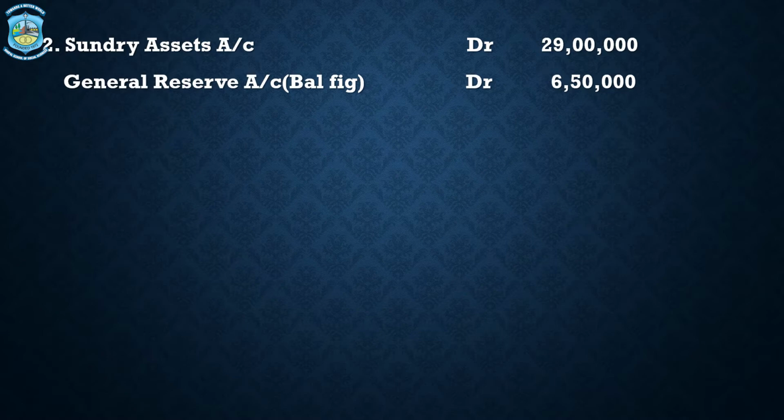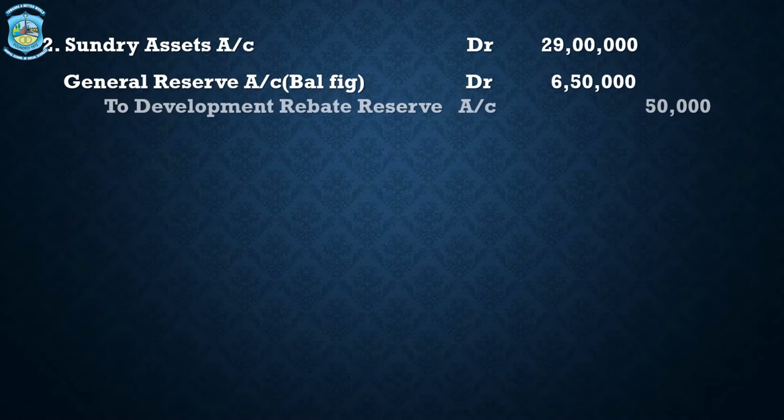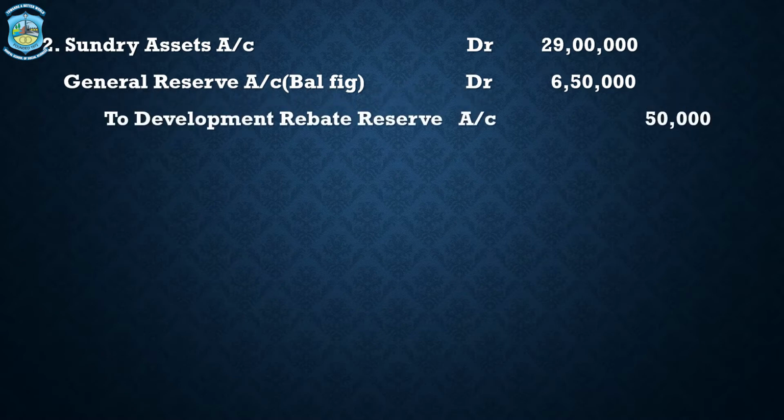If assets are more and liabilities are less, the balancing would come in the liability side. Here assets are less, therefore the balancing figure would come in the asset side, and therefore this general reserve account would be the balancing figure of the journal entry. Then the development rebate reserve account of 50,000.